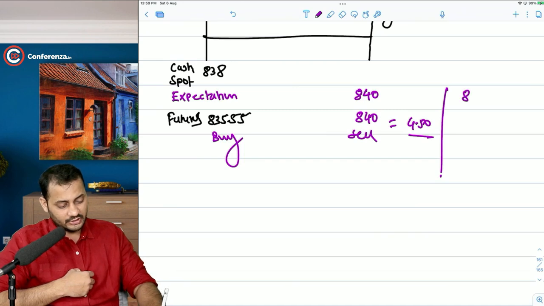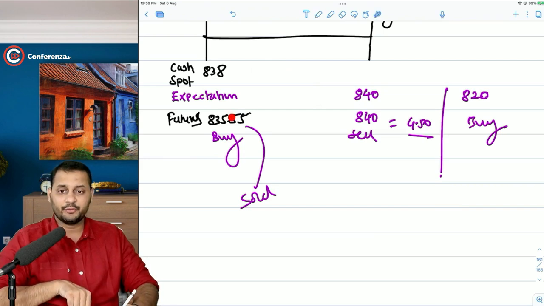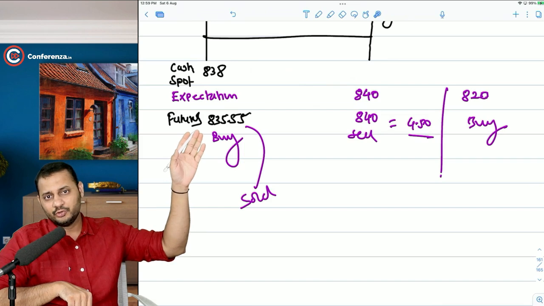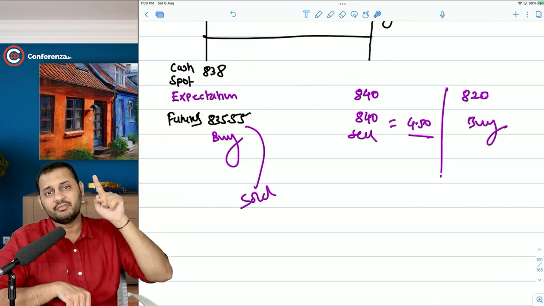If the share price goes down to 820 rupees, you have sold at this price, you will purchase at this price and there will be a profit. Tell me why someone will sell this future when that person is expecting the price to go up? Never. Nobody wants the losses, right? So whatever you want to do, you can buy the futures right now or sell the futures right now, but you will have to deposit a margin with the exchange.